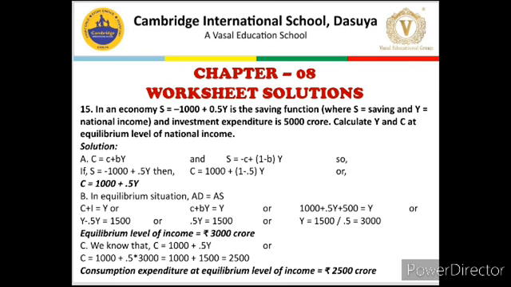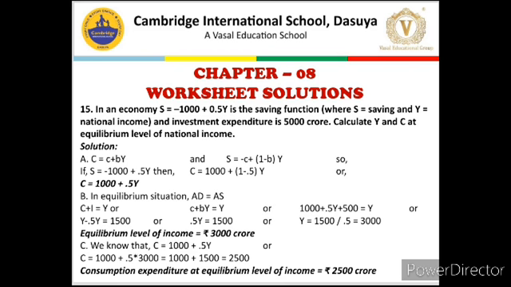Now step B, in equilibrium situation, AD is always equal to AS. Putting the values, C plus I is equal to Y, or 1000 plus 0.5Y plus 500 is equal to Y, or balancing the equation, Y minus 0.5Y is equal to 1500. Now Y will become 1500 upon 0.5, which is 3000. So the equilibrium level of national income will be rupees 3000 crore.